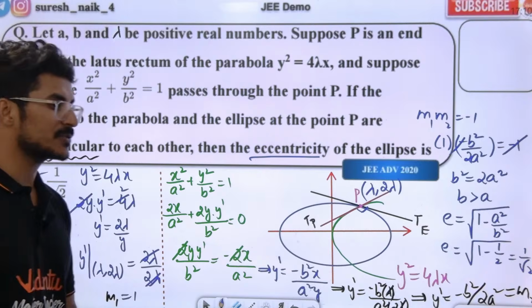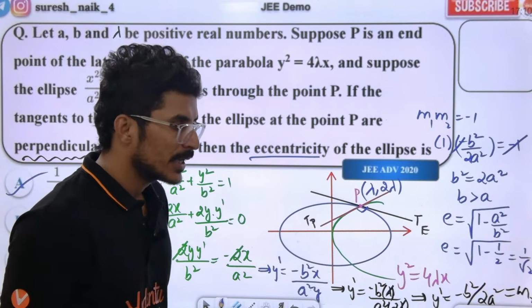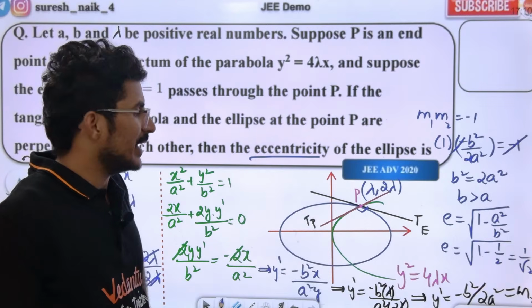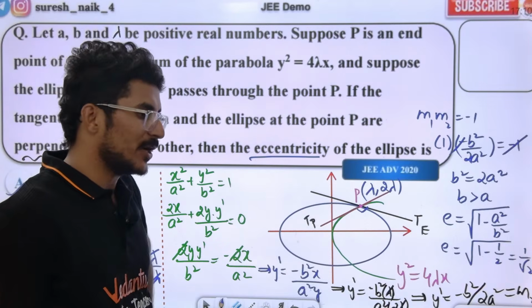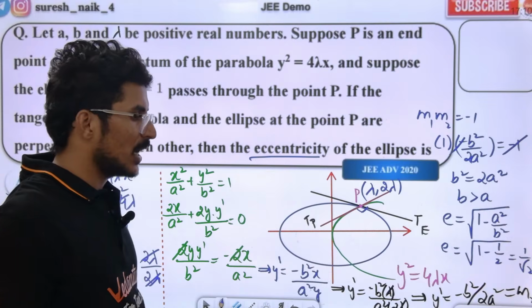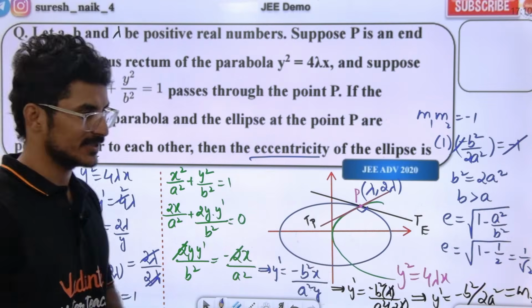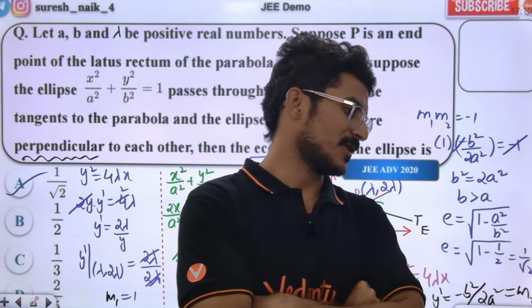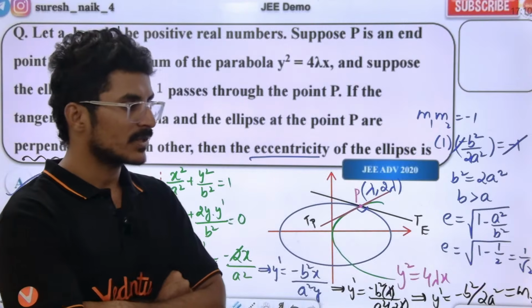Please check: option A, 1 by root 2, is the right answer. Absolutely correct.